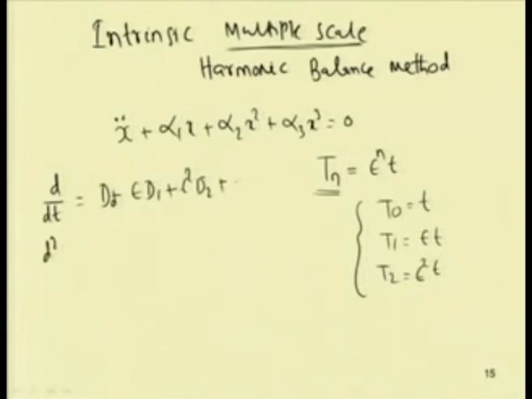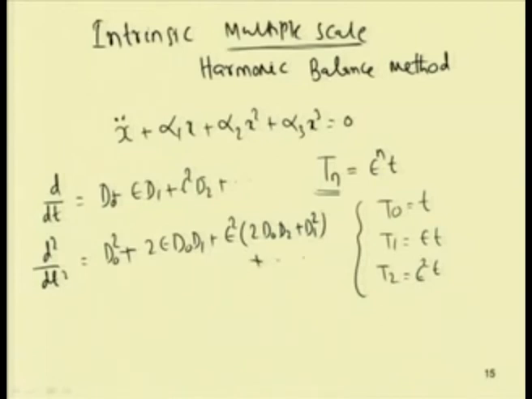Similarly, the second derivative d square by d t square we can write equal to d 0 square plus 2 epsilon d 0 d 1 plus epsilon square into 2 d 0 d 2 plus d 1 square plus higher terms. So, here this d 0 is d by d t 0, d 1 equal to d by d t 1, and similarly this d